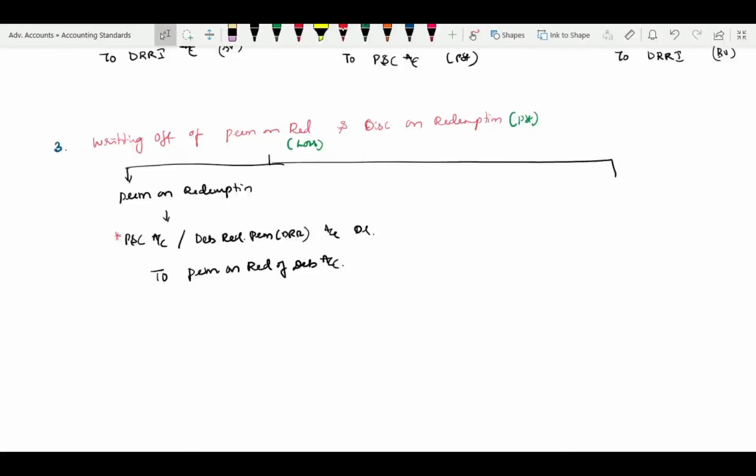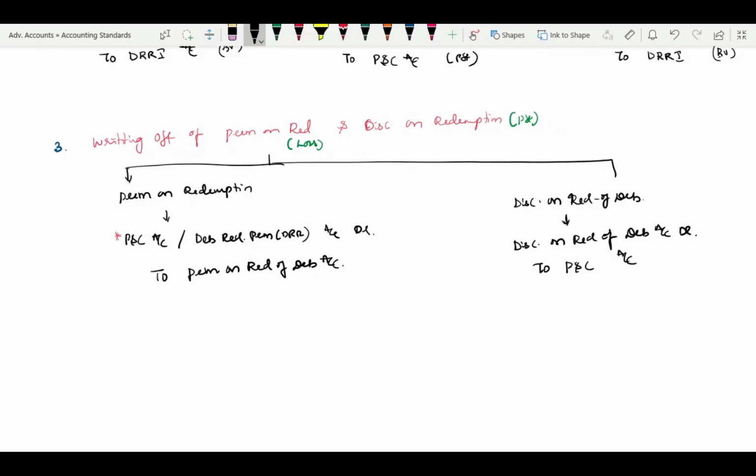Got it? Next, lastly, if there is a discount on redemption of debentures, you have to transfer it to P&L only, not capital reserve. There is no concept of capital reserve, only P&L. Therefore the entry is: discount on redemption of debentures account debit to P&L account.